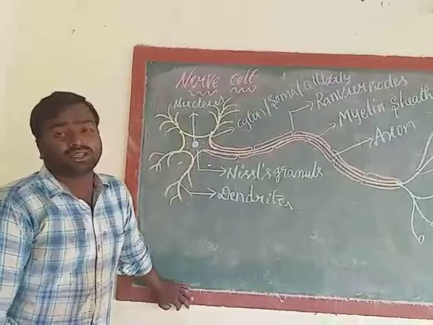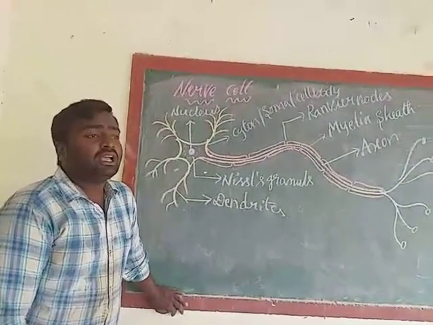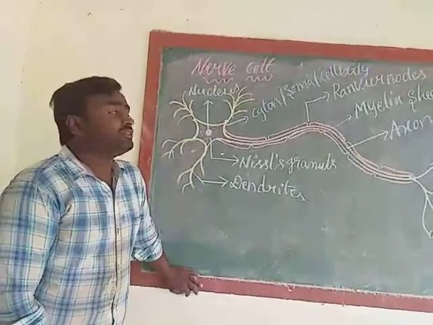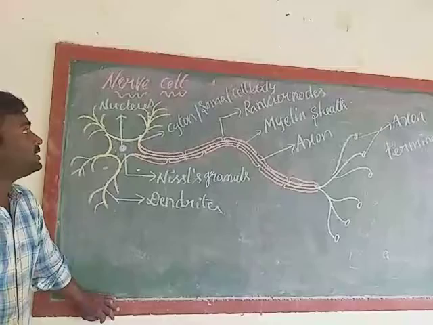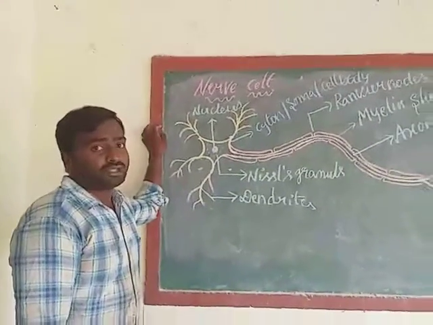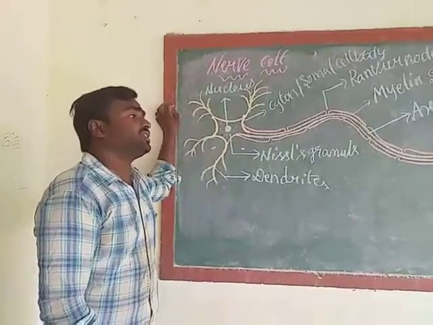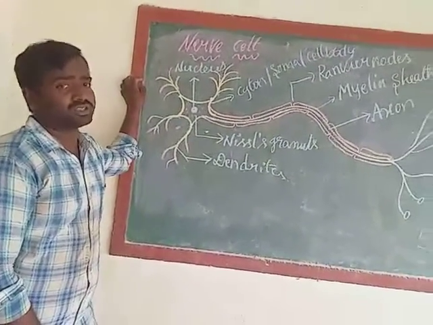For example, a mosquito is biting you. These messages can be transferred within a fraction of a second with the help of these nerve cells in your body. So this is the structure of nerve cell or structure of neuron. Sometimes they will ask you to draw the structure of neuron. Neuron means a nerve cell. Nerve cell means neuron. Both are the same.